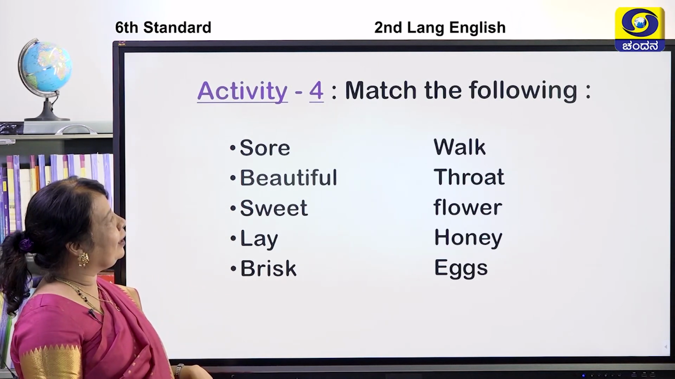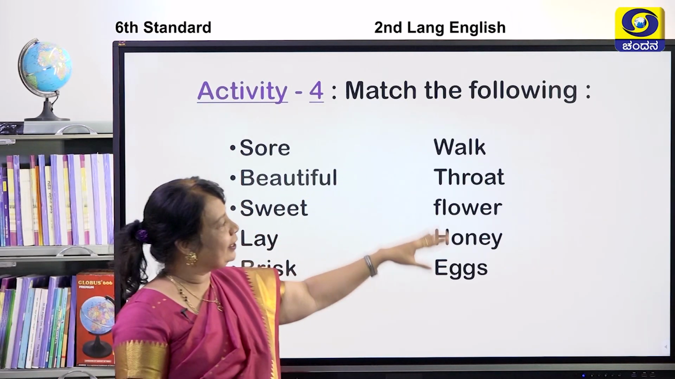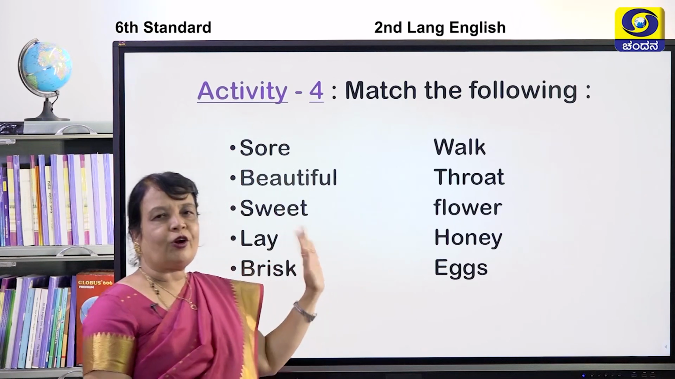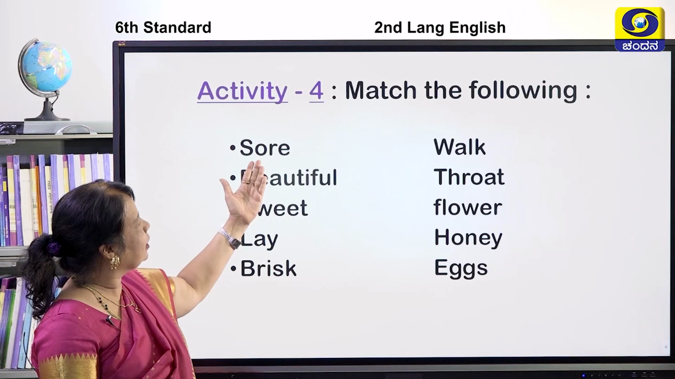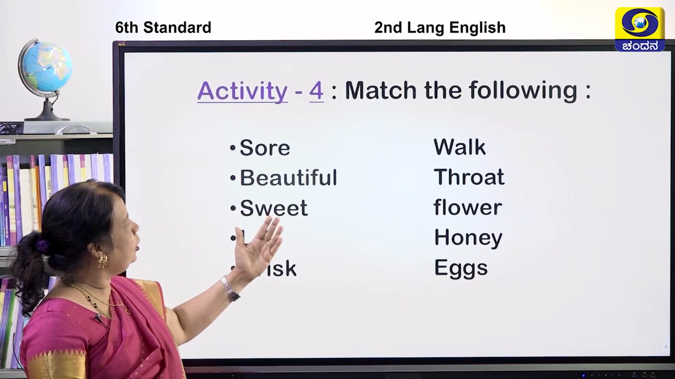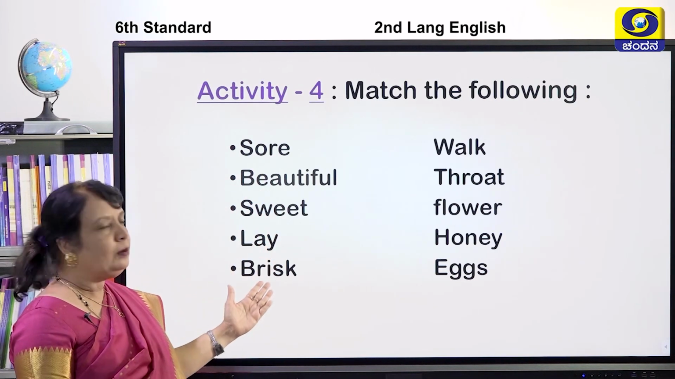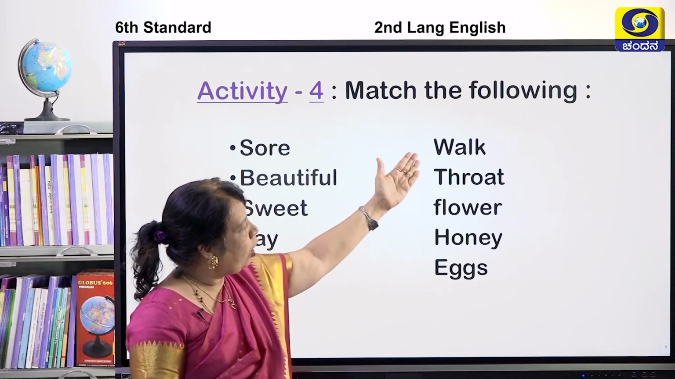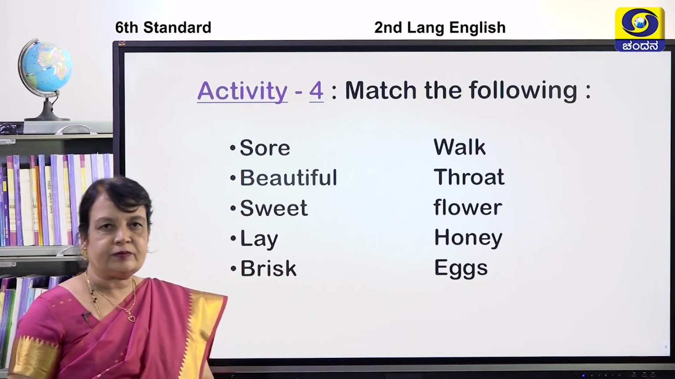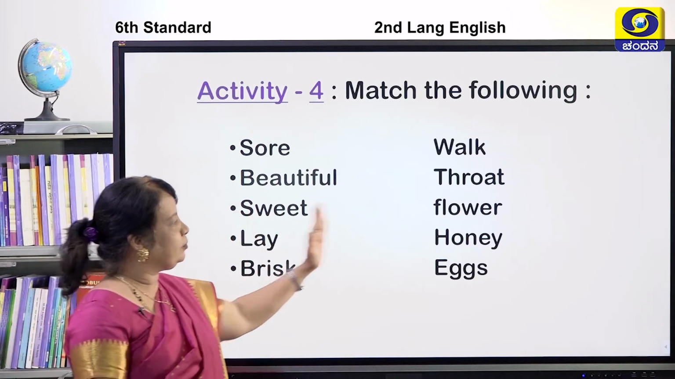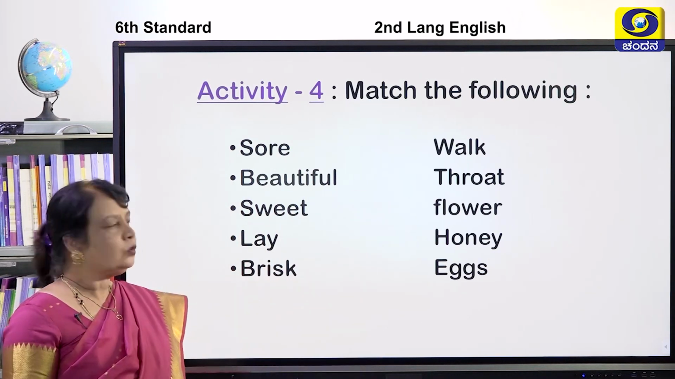Match the following. I have given you words on this side and this side, but the answers are not correct. You are supposed to match them. Okay, can you see here, children? Soar, beautiful, sweet, lay, brisk, walk, throat, flower, honey, eggs. Can you match them, children? Try. What is beautiful?